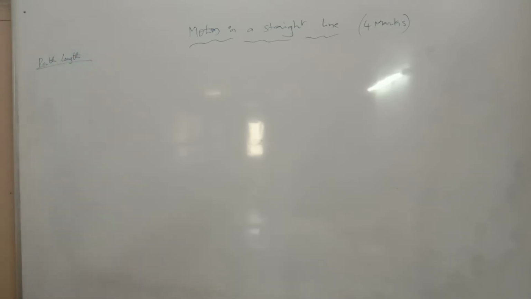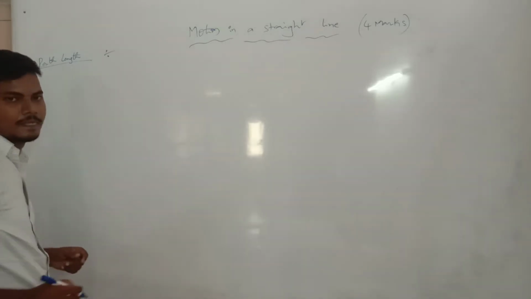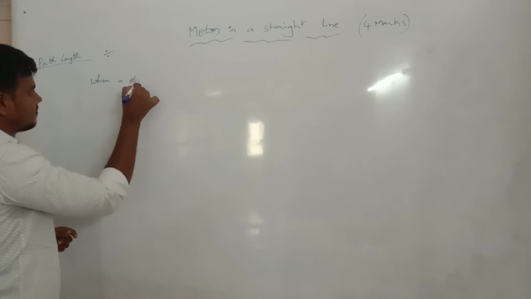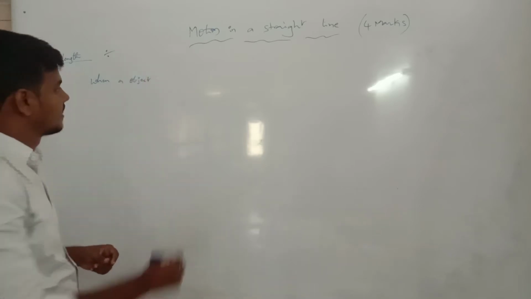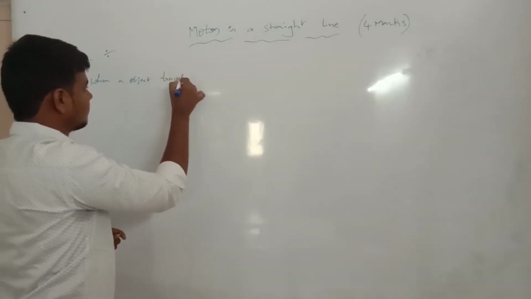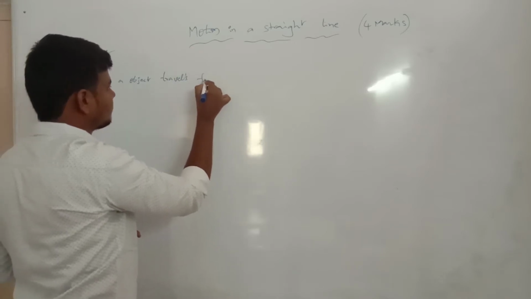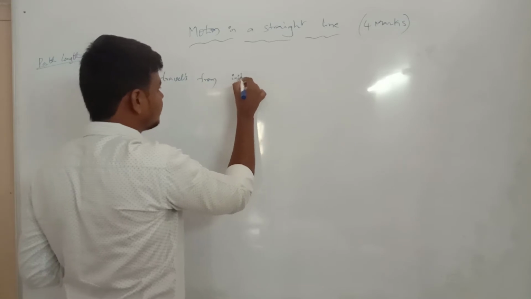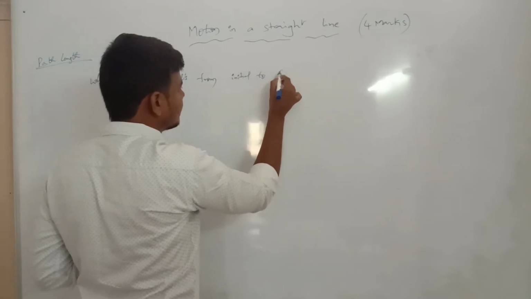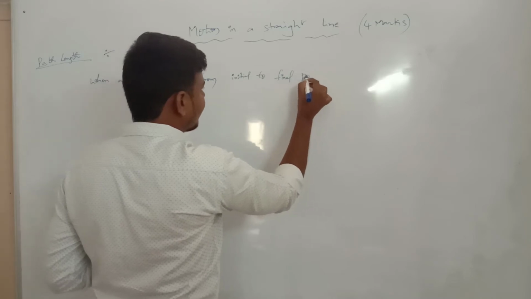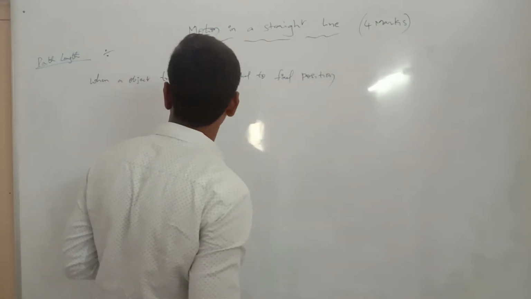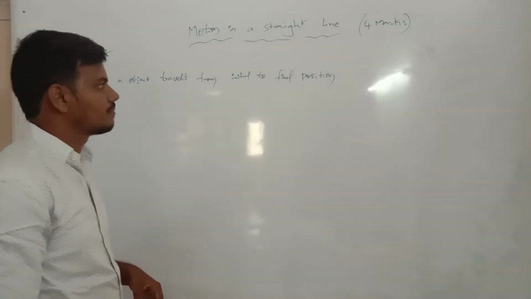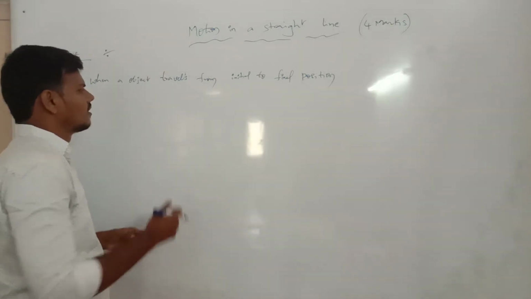Path length. Now the definition. When an object travels from initial to final position. This is the definition of path length. When an object travels from initial to final position, for example, how can we show it?